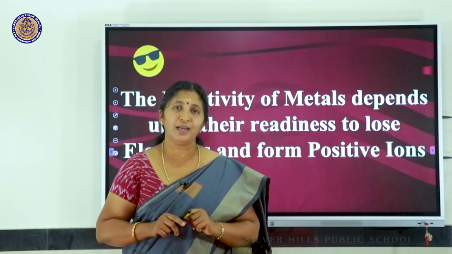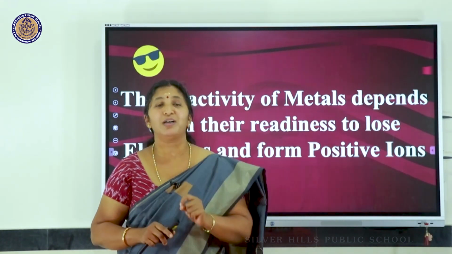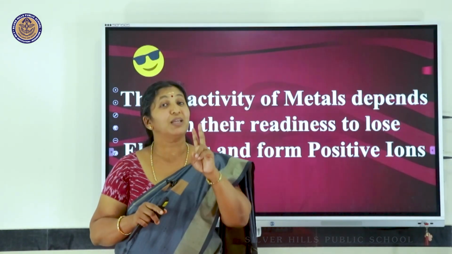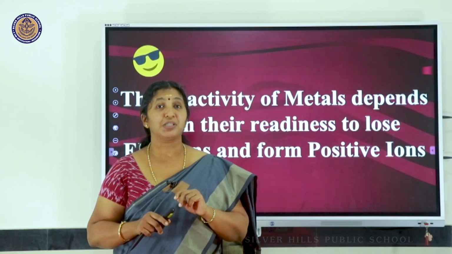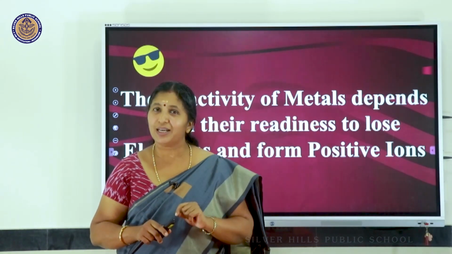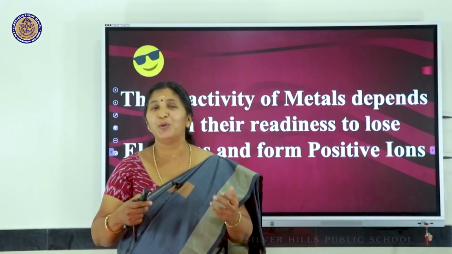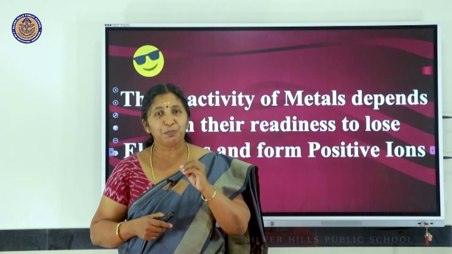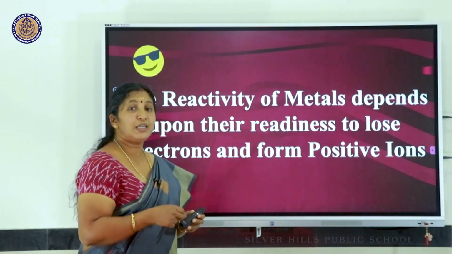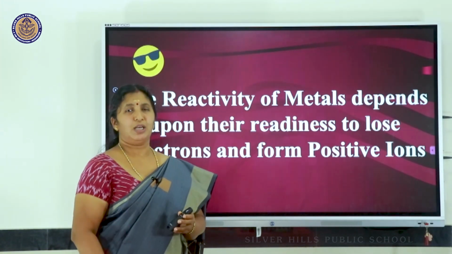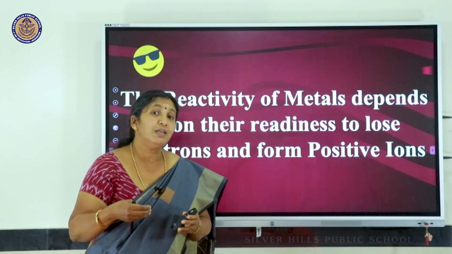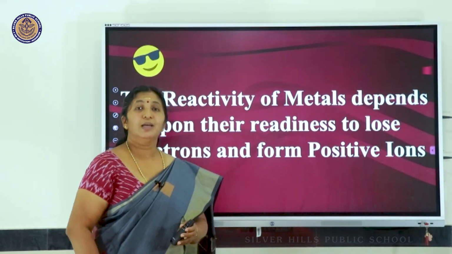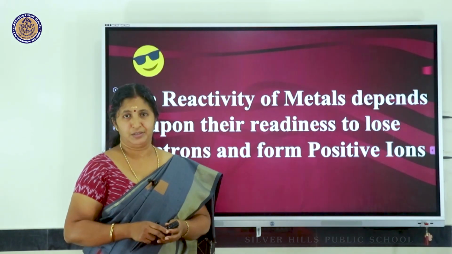See, you can compare. Now sodium has just one electron to lose to get the octet configuration. At the same time, calcium will have to lose 2 electrons, aluminum will have to lose 3 electrons. So who will be more reactive? Obviously, sodium, no? It is the tendency, or you can say the readiness, to lose electrons that determines the reactivity of metal atoms.